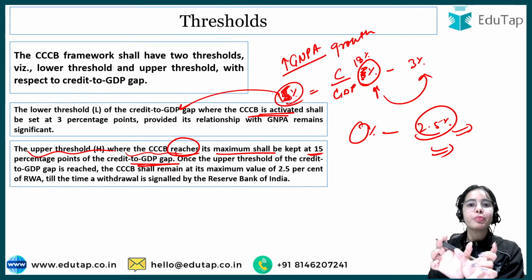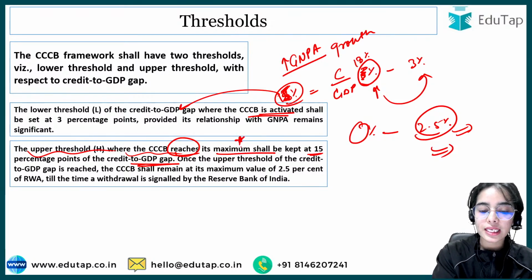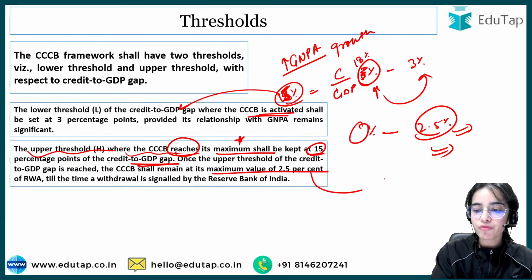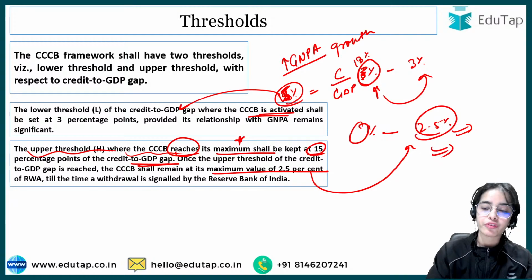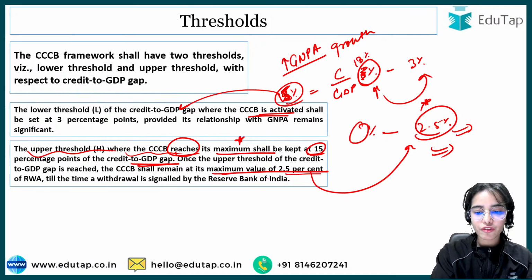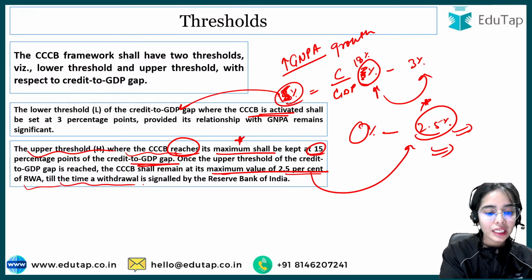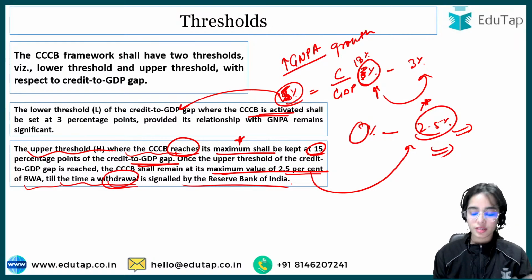So the gap between the current and the long-term is 15%. So as soon as the upper threshold reaches its maximum, that is 15 percentage points, the maximum value of the counter-cyclical capital buffer has to be maintained by the banks. Okay, so the maximum value of 2.5% of the risk-weighted assets the bank should start maintaining till the time of withdrawal is signaled by the Reserve Bank of India.